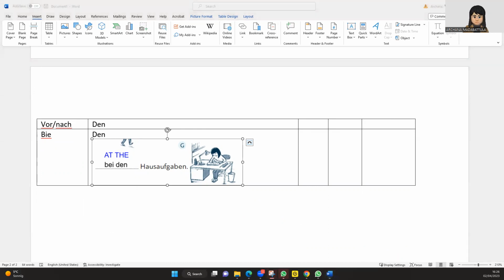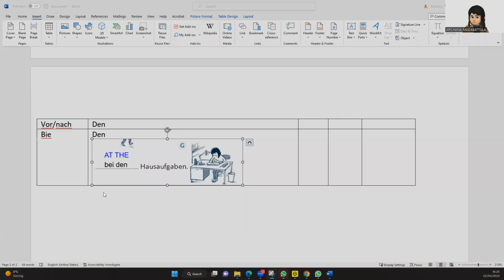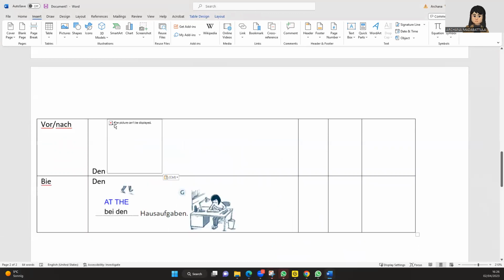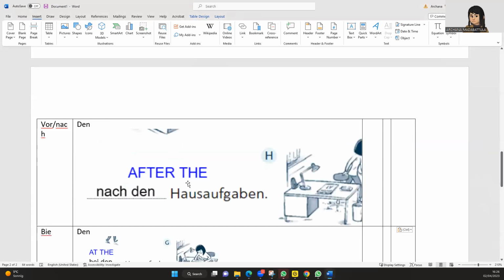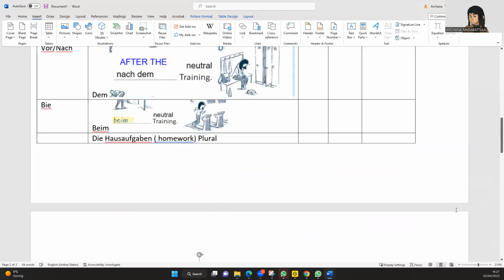And the last one is what if she is doing after the homework? Yeah, after the homework. You know that, right? What is after the homework? It is nach, right? So what are you doing after this? It is nach den Hausaufgaben.